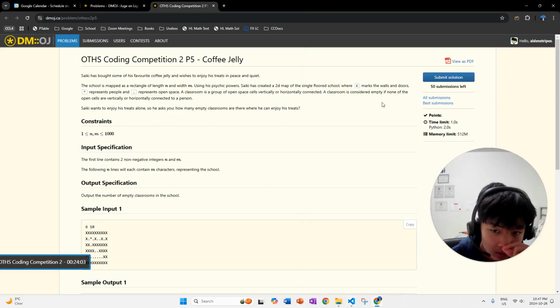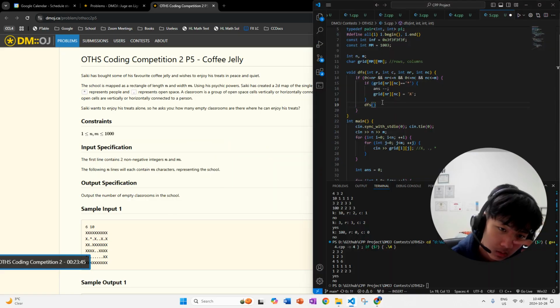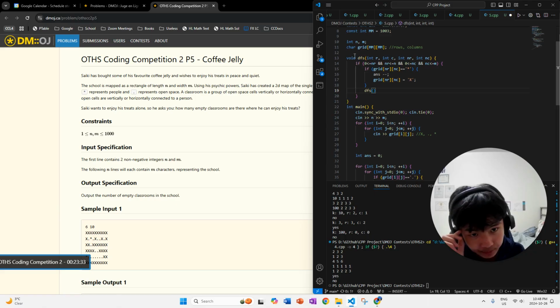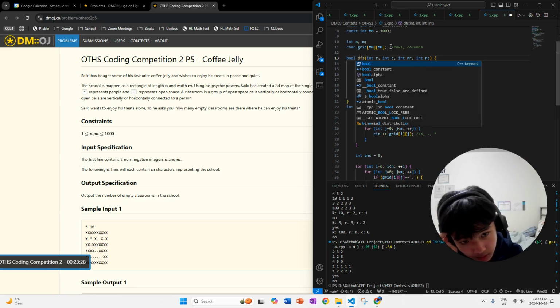Okay, I just realized that there can be multiple people in the same classroom, which means it's going to minus answer a bunch of times. Which means that we need a variable to check whether or not this classroom is empty. So maybe we should actually do this as a bool.